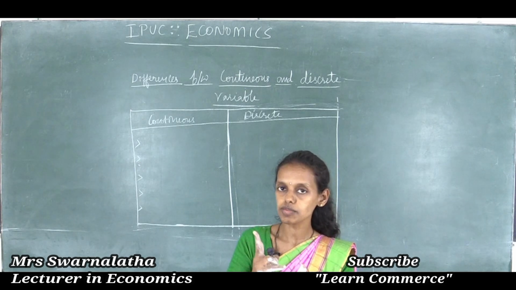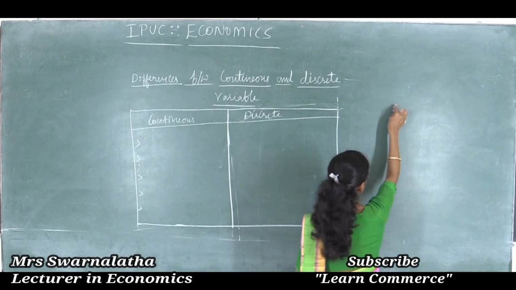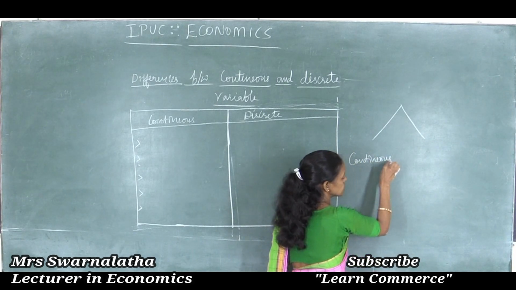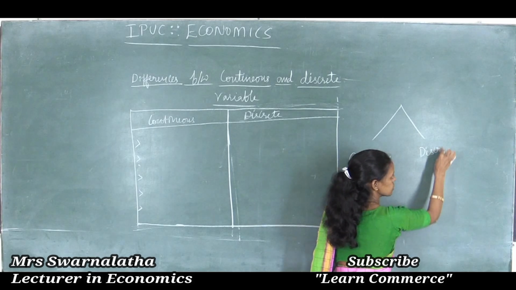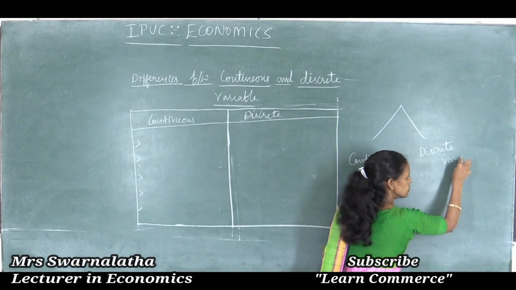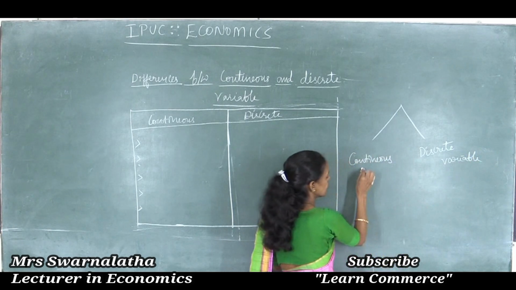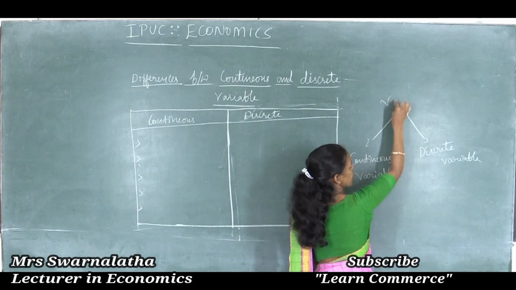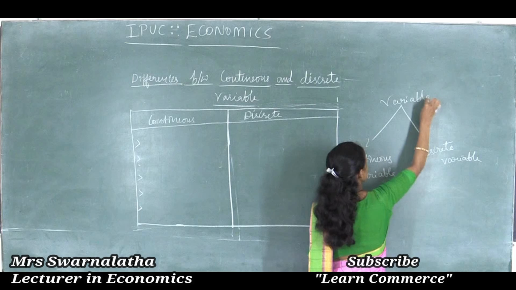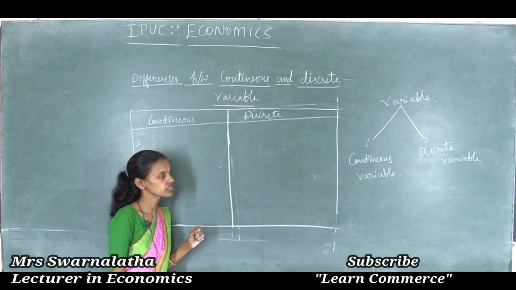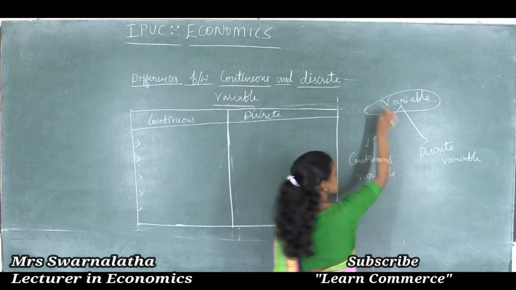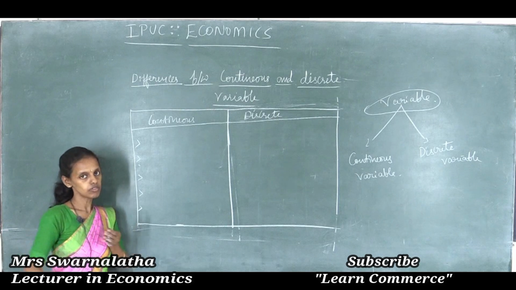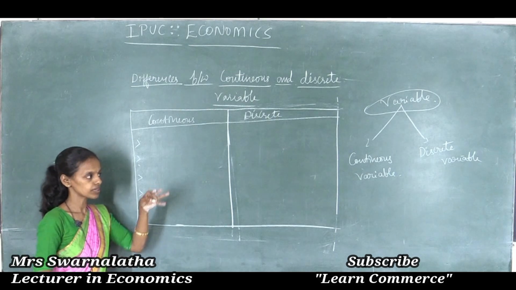There are two types of variables. One is continuous variable, the other one is discrete variable. Variable means change in the facts or values in the distribution. Change in the facts or values in the frequency distribution are said to be the variables, the variations. So how the values change, that is said to be the variable factor, the factor influencing the change.